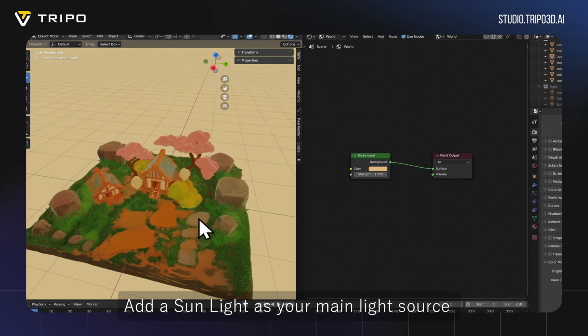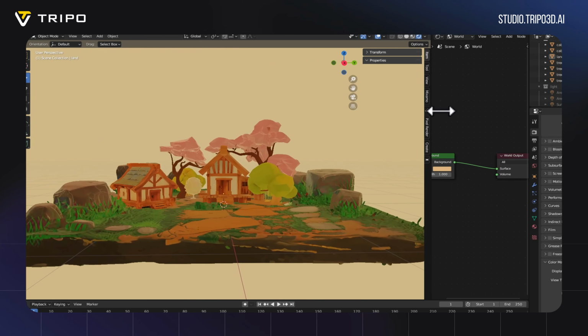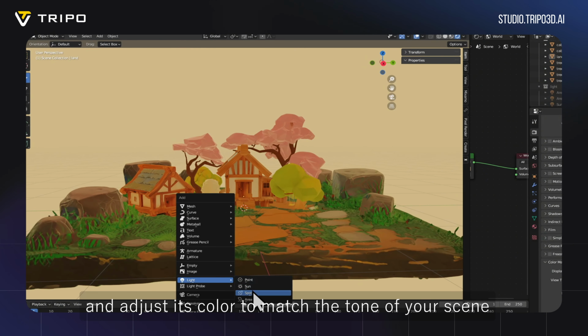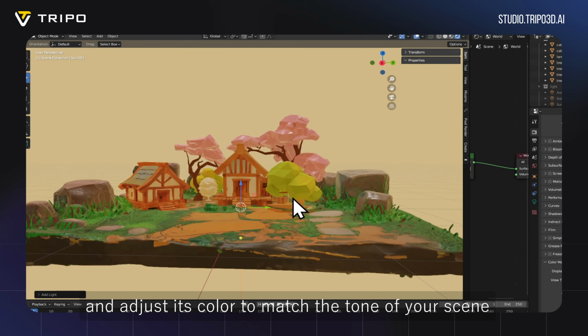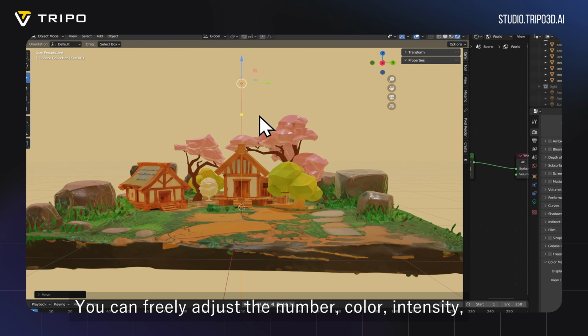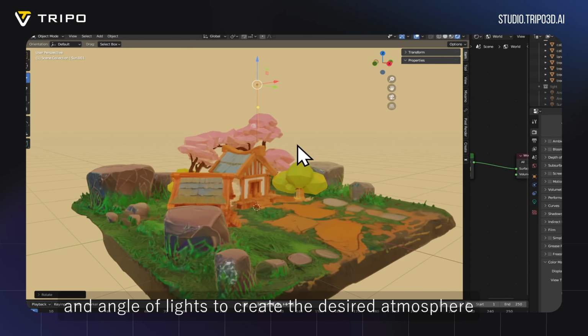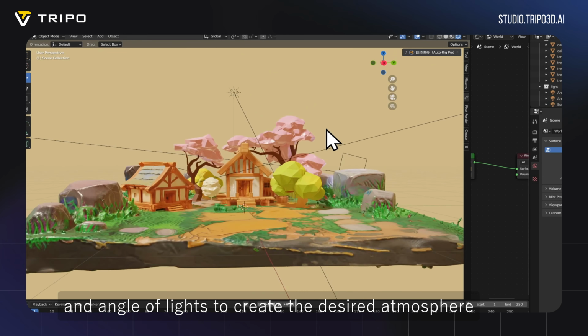Add a sunlight as your main light source and adjust its color to match the tone of your scene. You can freely adjust the number, color, intensity, and angle of lights to create the desired atmosphere.